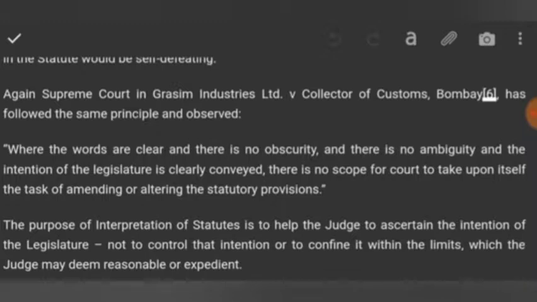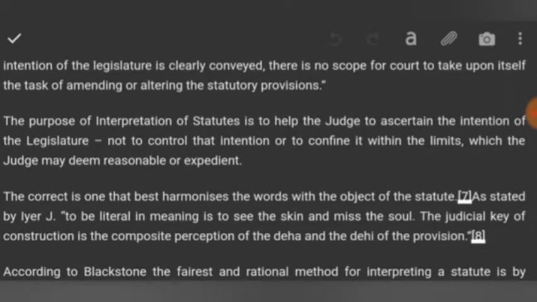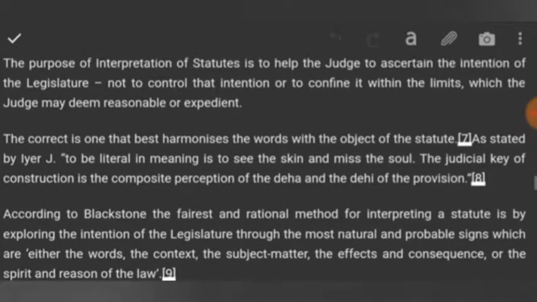There is no scope for the court to take upon itself the task of amending or altering the statutory provisions. The purpose of interpretation of a statute is to help the judge to ascertain the intention of the legislators, not to control that intention. Okay, there are two things: to help the judges ascertain the intention of the legislators. It is not to control that intention or to confine it within the limits which the judge may deem reasonable or expedient. There is a limitation, of course.